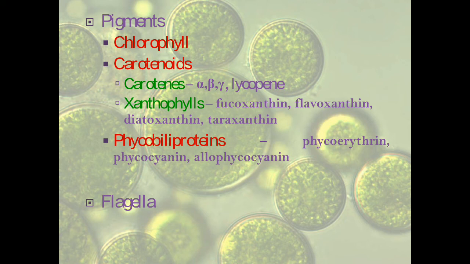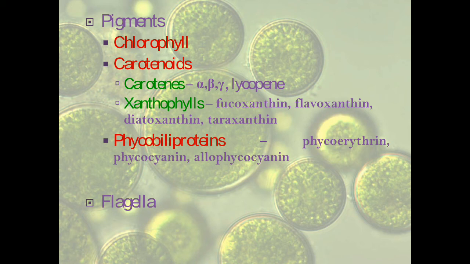Whereas xanthophylls are the unsaturated hydrocarbons with oxygen in them. Examples include fucoxanthin, flavoxanthin, diatoxanthin, taraxanthin, and these xanthophylls usually tend to be yellow to brown in color. So their colors are mainly based on what type of pigments they are absorbing.